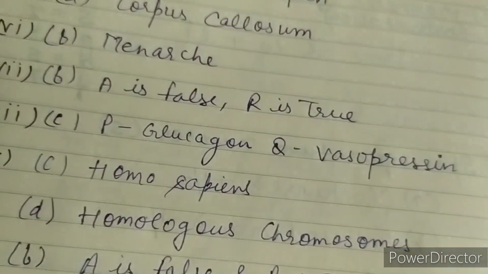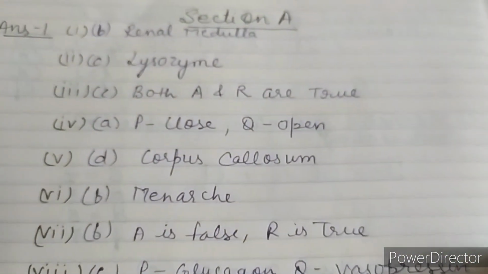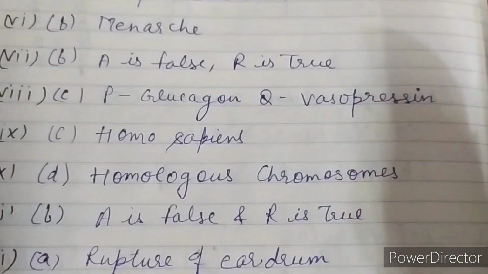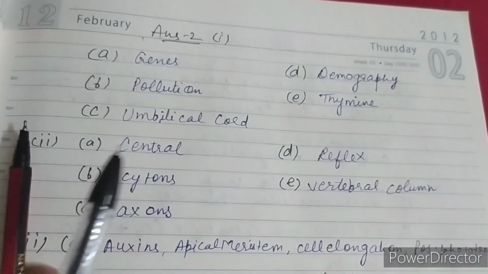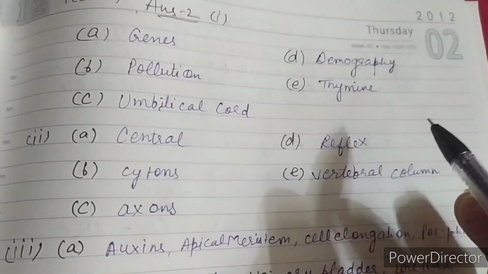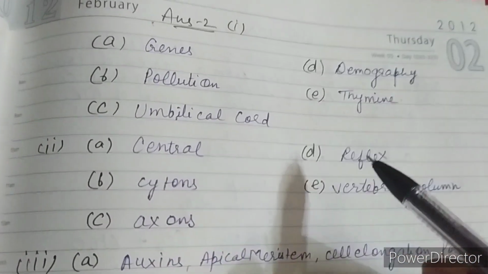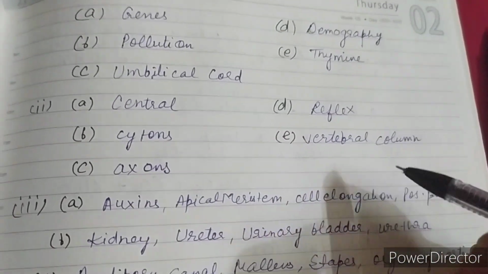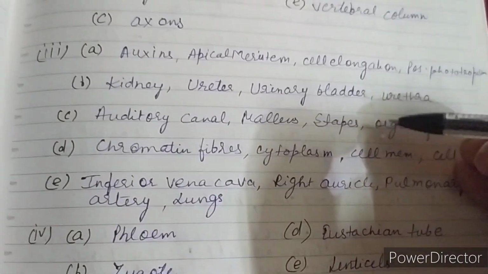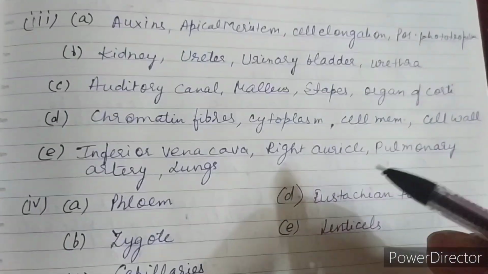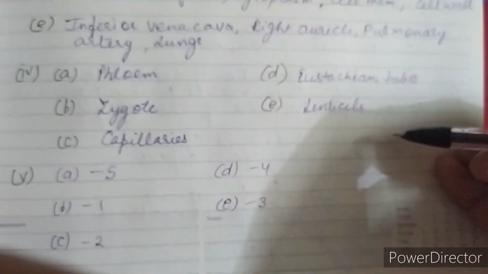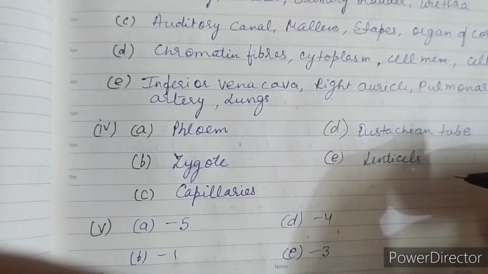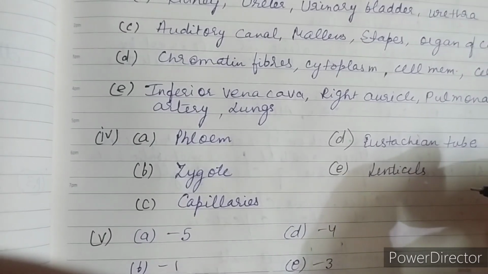So I have written here all the answers of section A that you can see. The diagram is slightly blurred, but you just have to look at which functions match which structure, and then you can match them, because in black and white paper there might be slight confusion, especially in diagrammatic questions. So you have to attempt it carefully, and in the next video we will discuss section B.